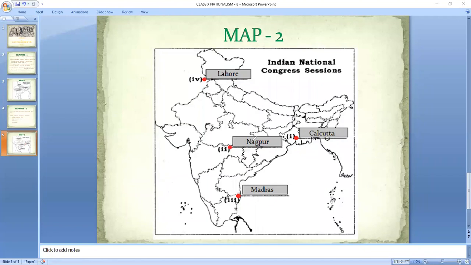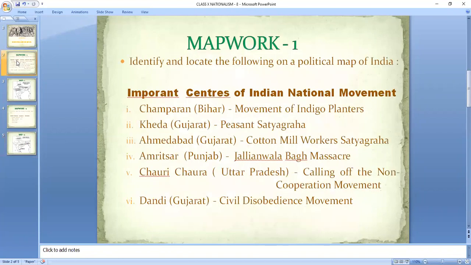Calcutta, Nagpur, Madras and Lahore. These all are the Indian National Congress sessions. Okay, the first one happened in Calcutta, then Nagpur, then Madras and Lahore. Though there are many sessions, but on map we have to remember only these four. So with this, we have actually completed our map work. Now I am repeating this map work, and all of you just carefully have a look at it again.